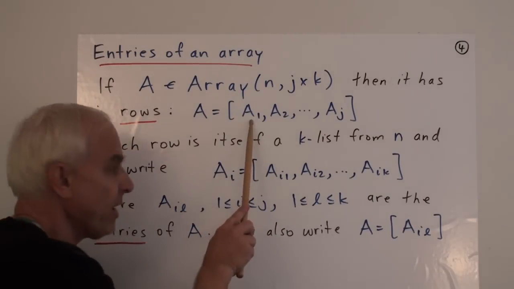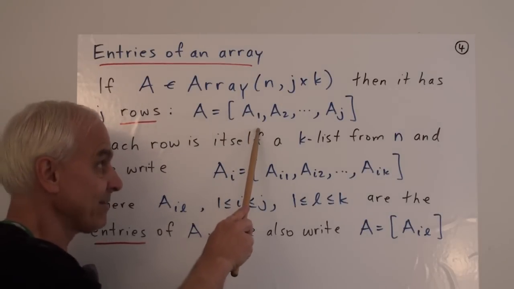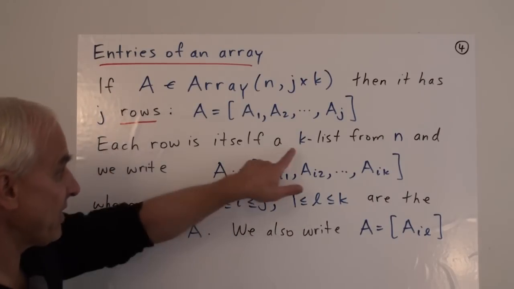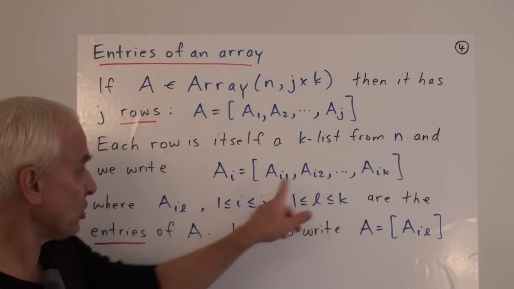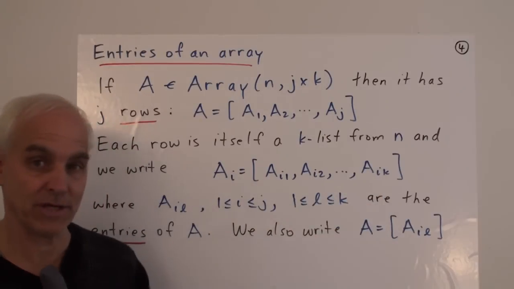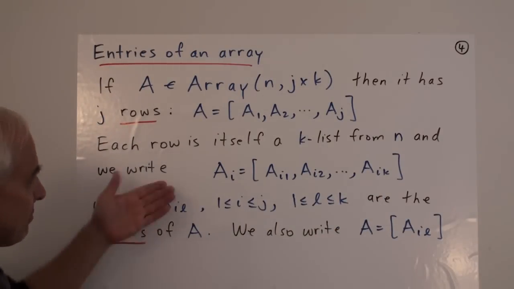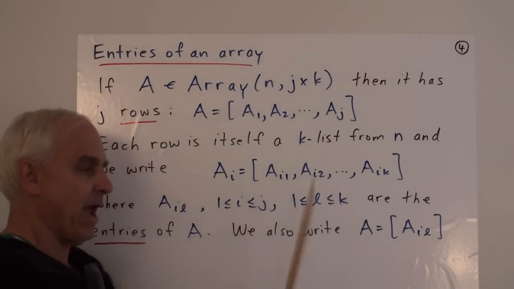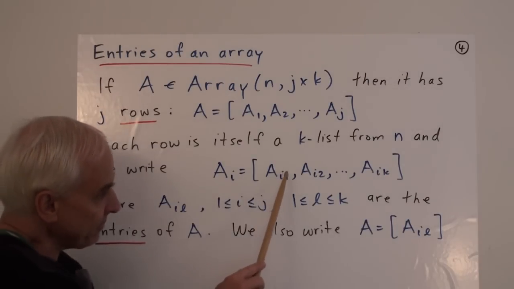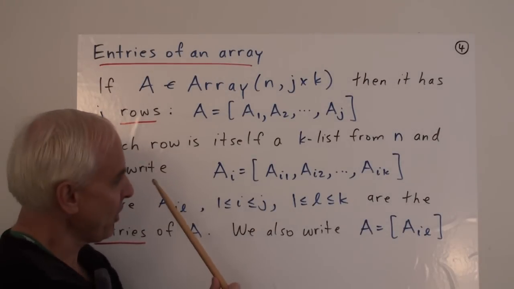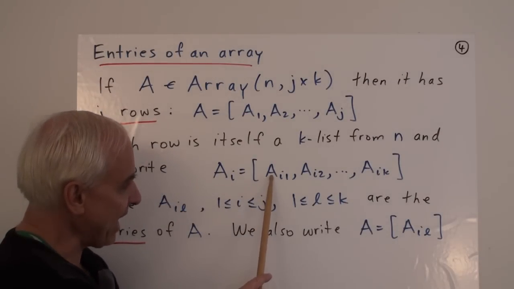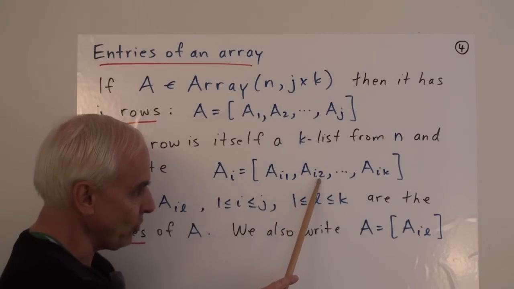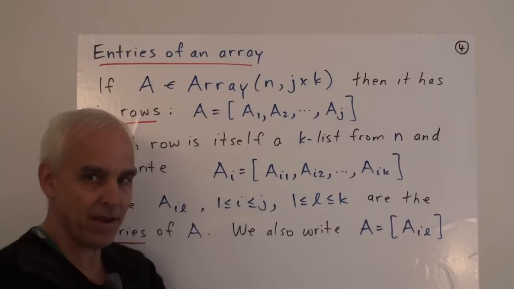If we look at any one row or list, say the ith one, A_i, then we've said that it's going to be a k list from N. So it actually has k entries. In a consistent way, we could refer to those k entries by a numbering system where the first one is A sub i1, and then the next one is A sub i2, all the way up to A sub ik.